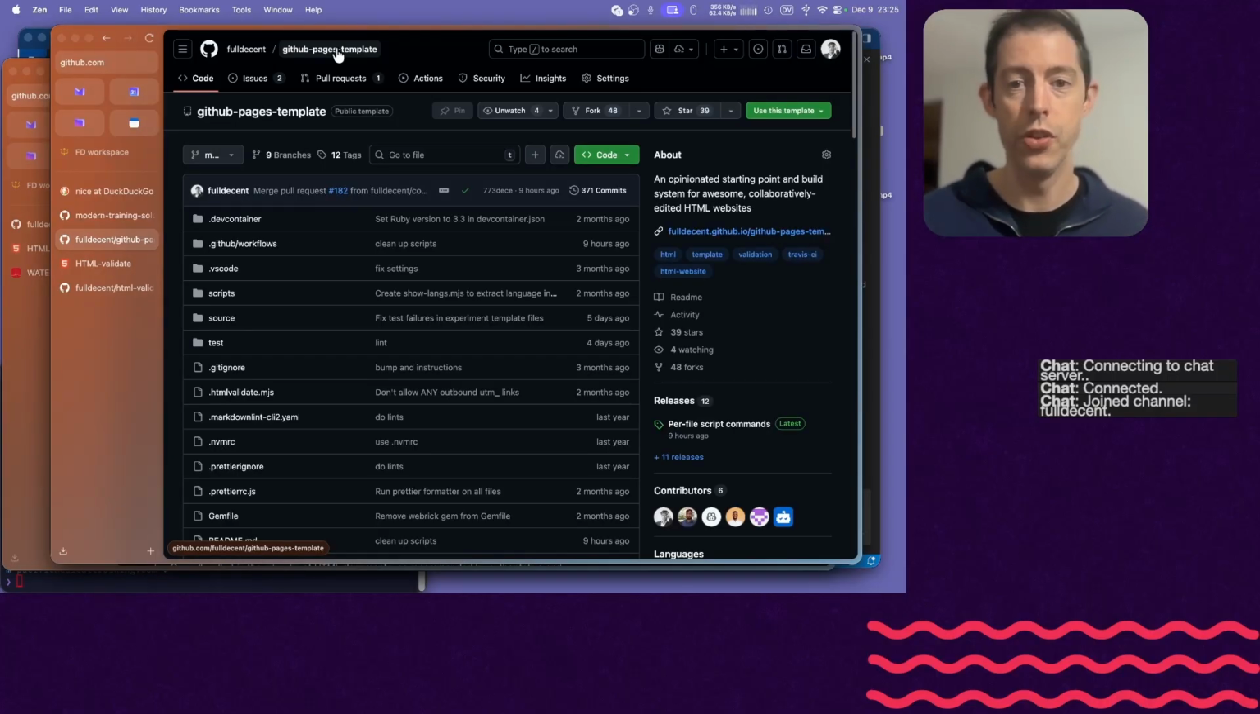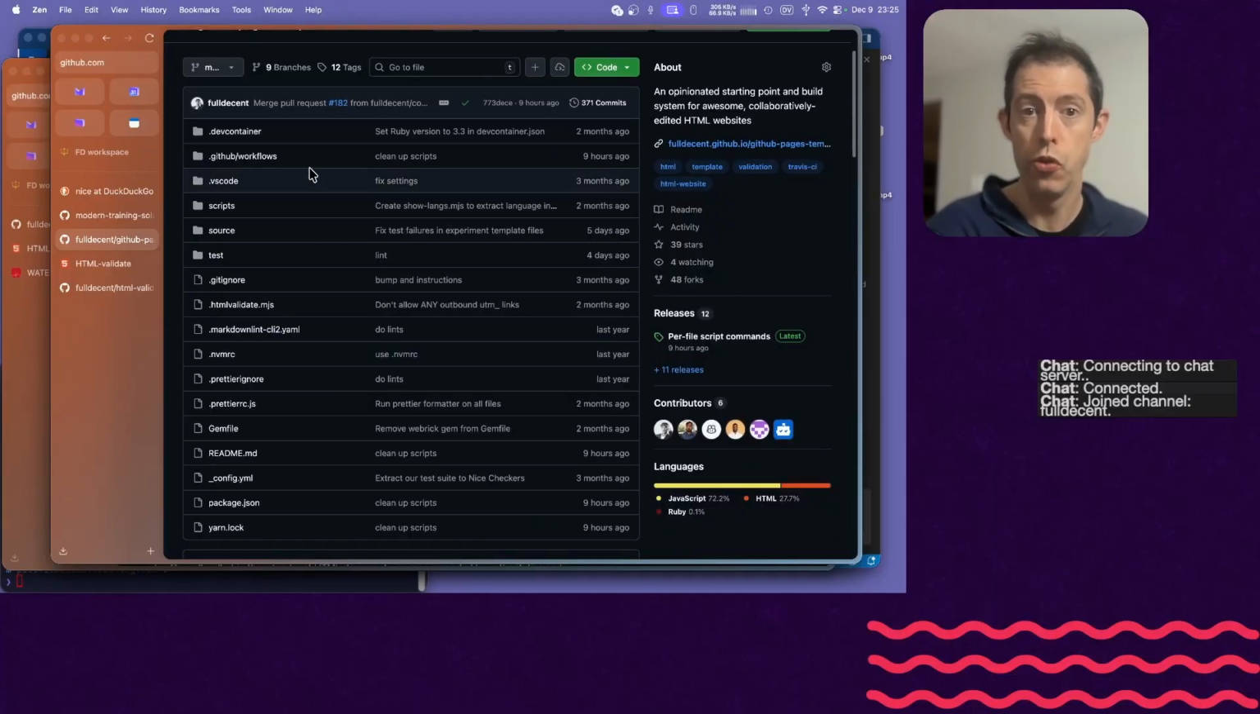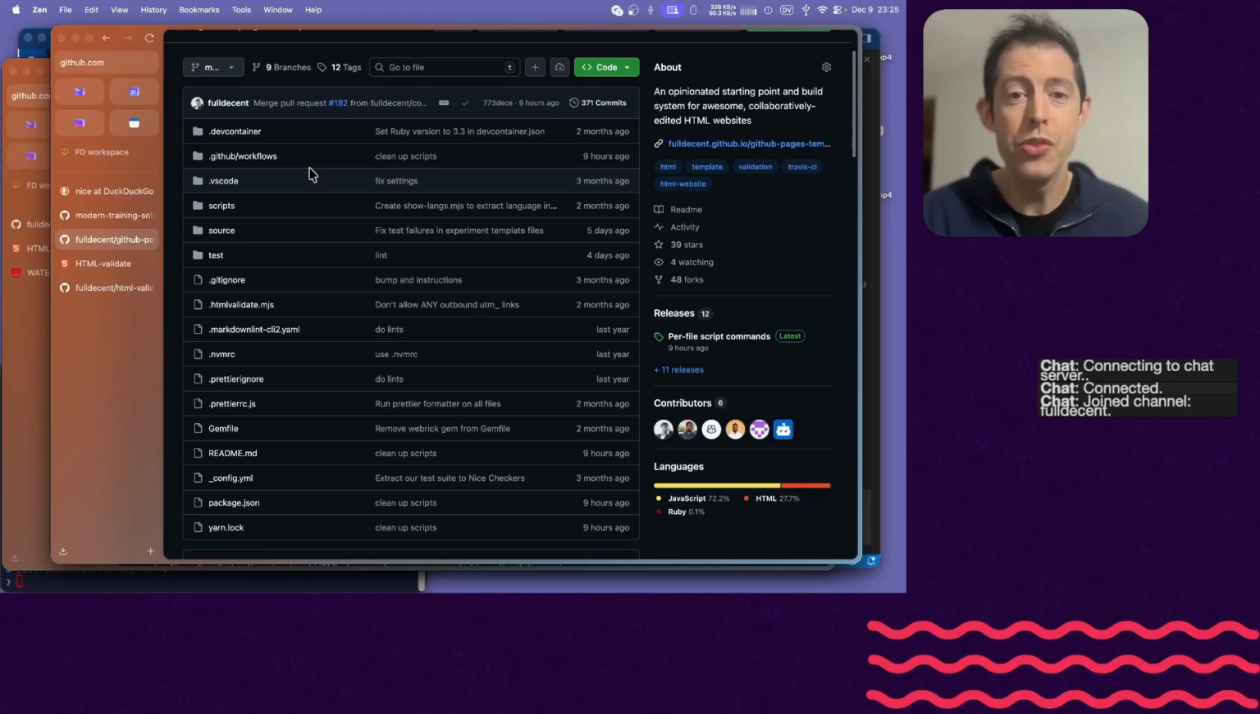Don't use Cloudflare. Don't use anything else. Just use GitHub Pages. You're welcome. Now, there's a lot of little steps, like how do you build GitHub Pages? By default, you have to use Ruby, and nobody likes Ruby. So how do you install Ruby?